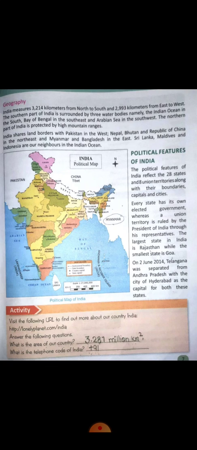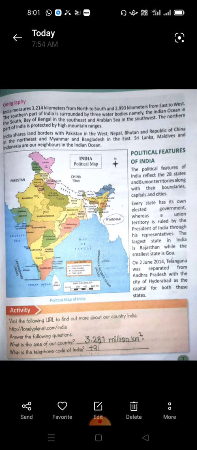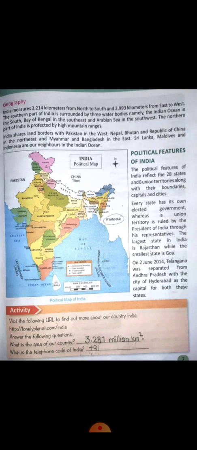And if we talk about the area of our country, it is 3.287 million square kilometers, and the telephone code of our country is +91. You have observed that whenever you are giving a call to your friends, parents, or relatives, whenever you are dialing a number, plus 91 is automatically added there. So plus 91 is the country code of India.